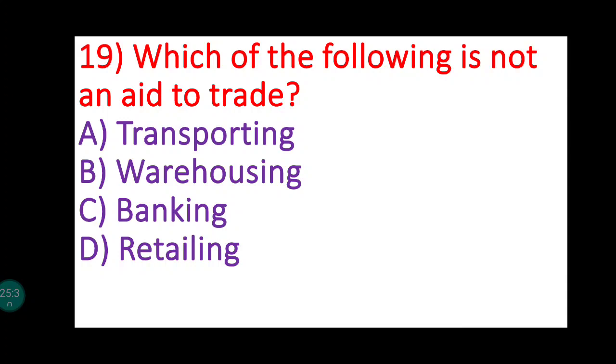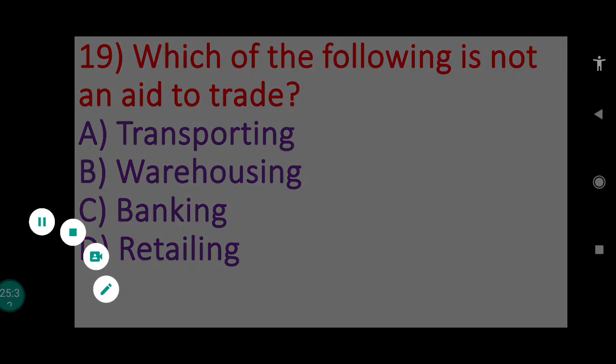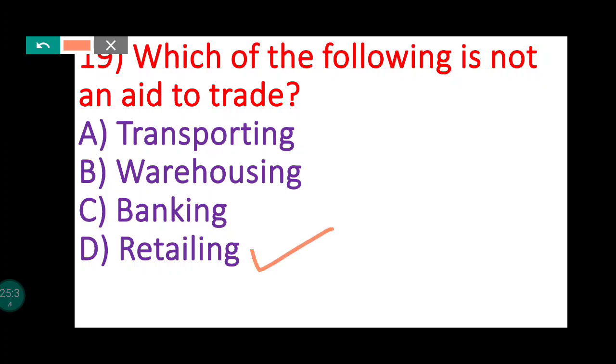Now here, which is not an aid to trade? Here you can see retailing is not an aid to trade. Transporting is an aid to trade, warehousing is an aid to trade. We saw already in the commerce flow chart also in this video. Banking is also an aid to trade. So transporting, warehousing, banking, all these three are aids to trade. Retailing is not an aid to trade.